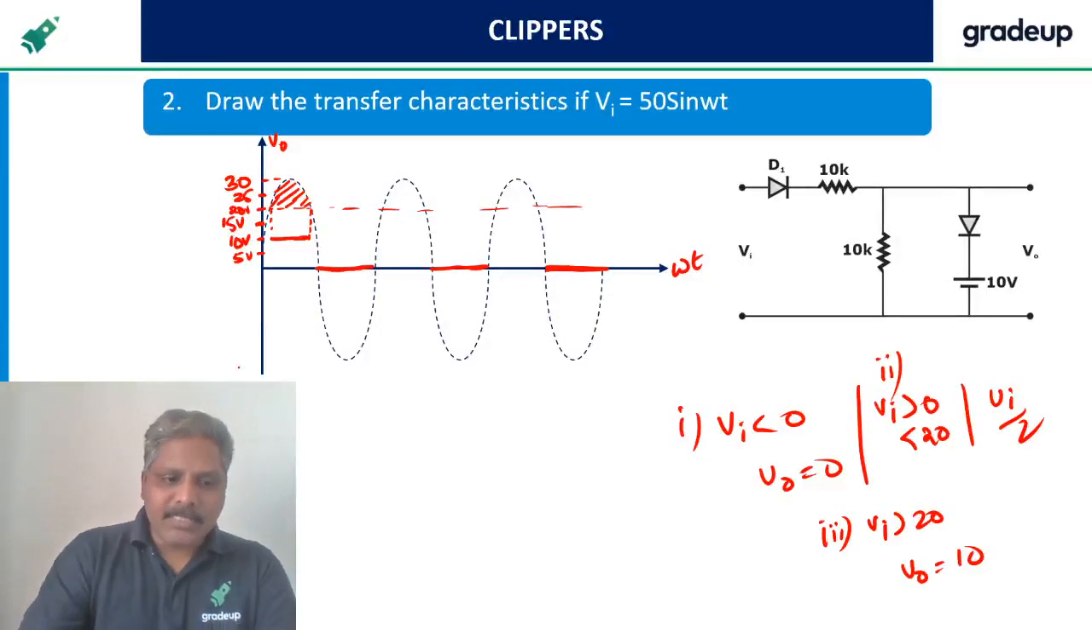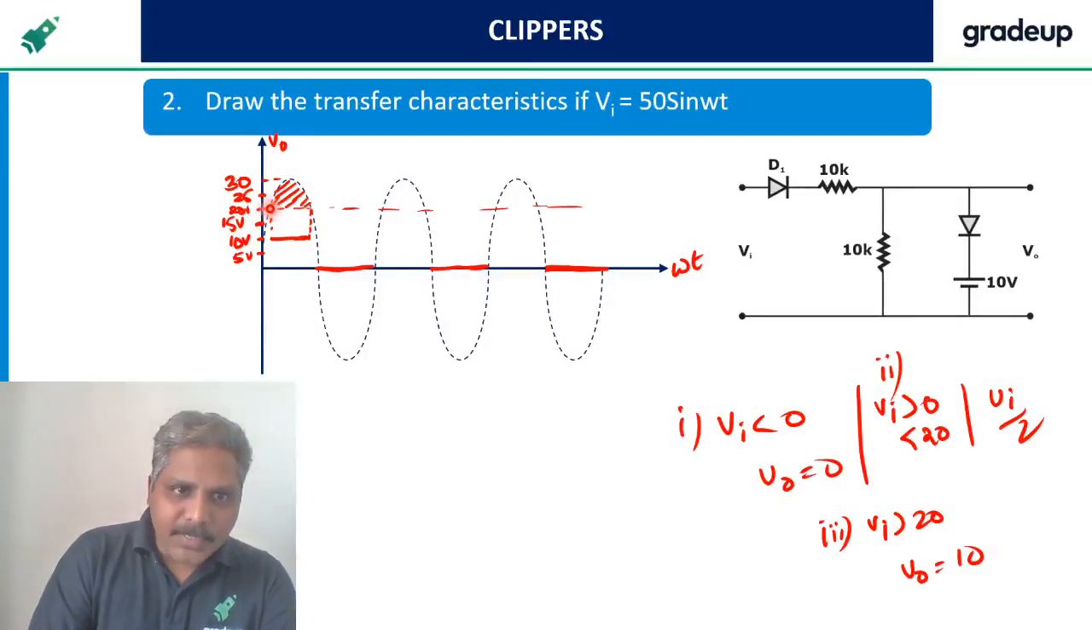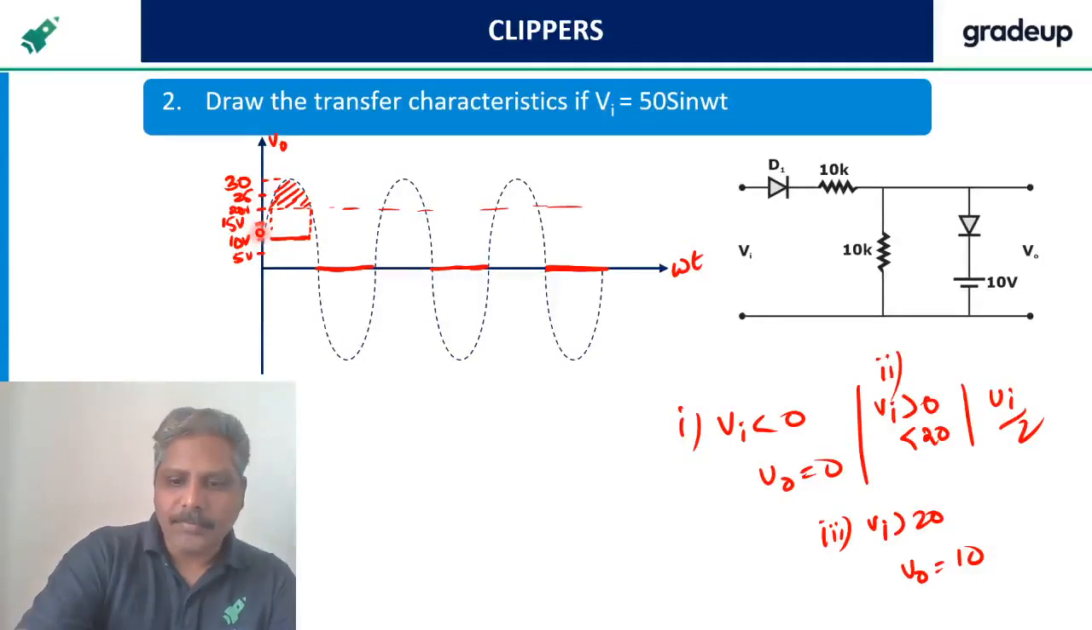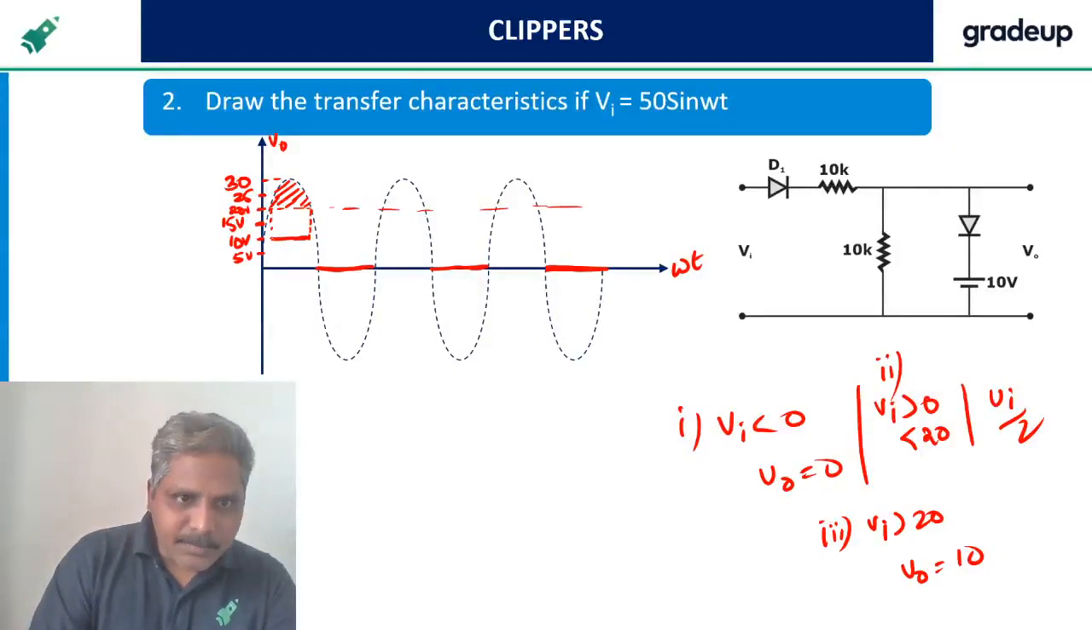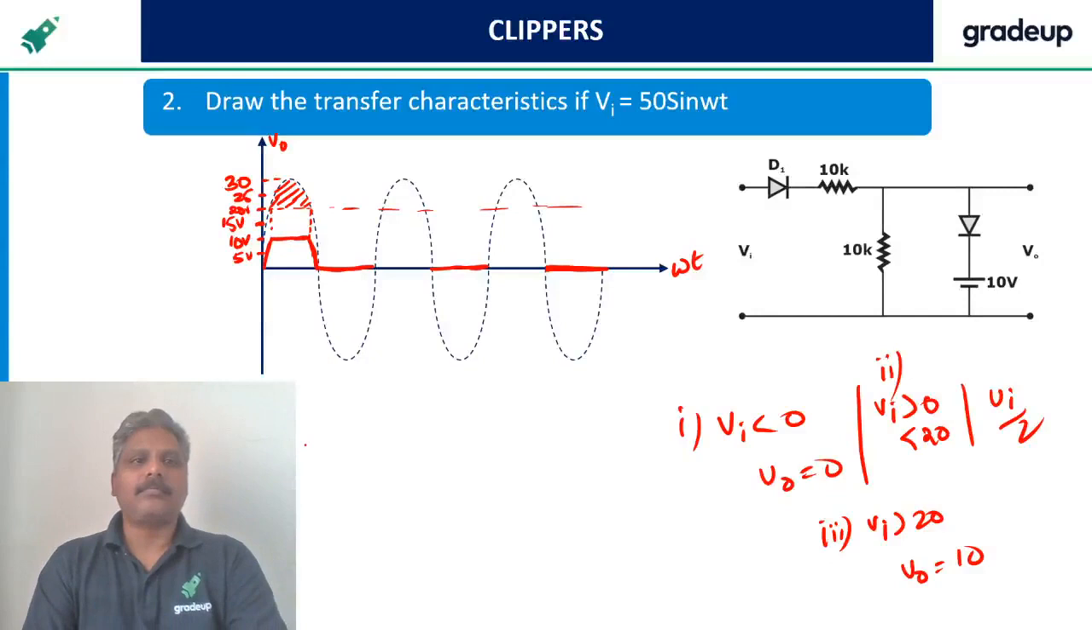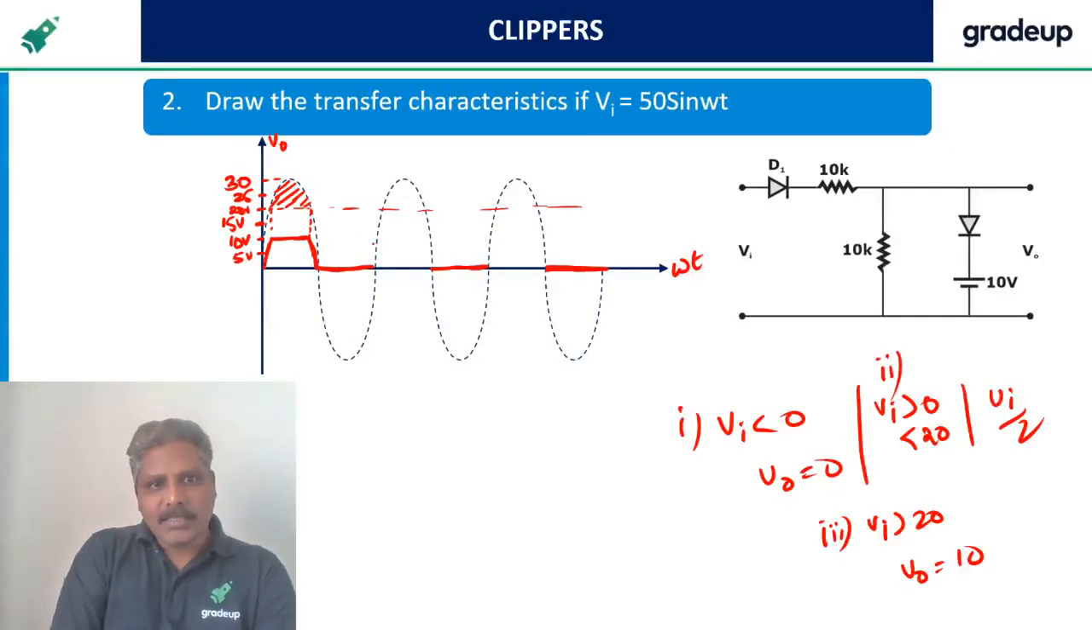0 to 20 means, observe carefully. This is 20, this is 0. 0 to 20 it is. What is output? Half of the input. See here, this must be half of the input. This part also. Same is the case here also. This is 10 volts part. I have this 10 volts.